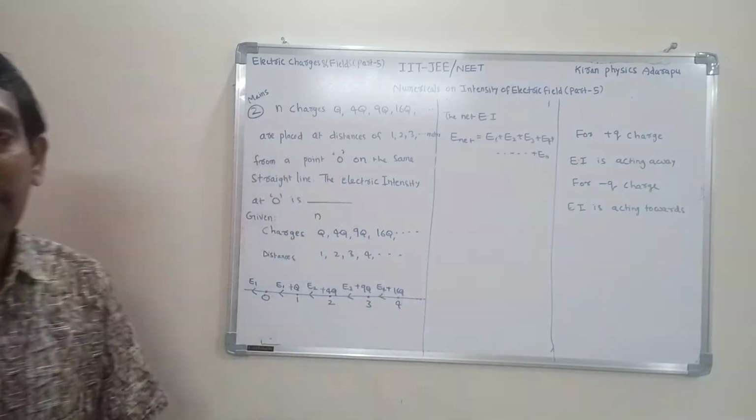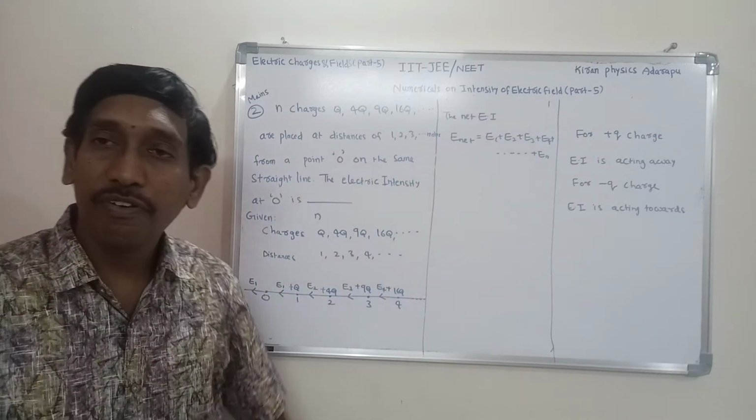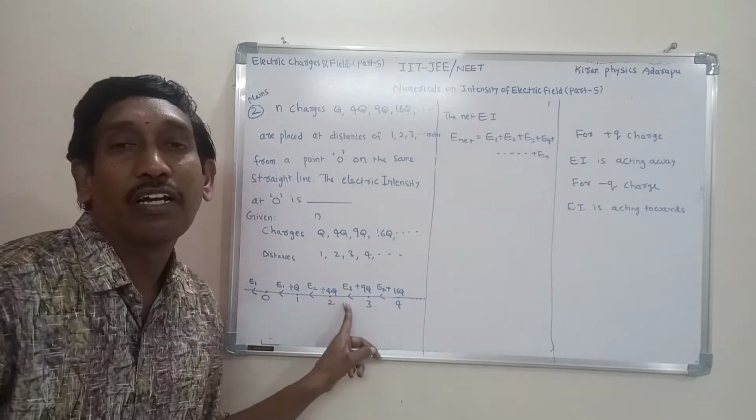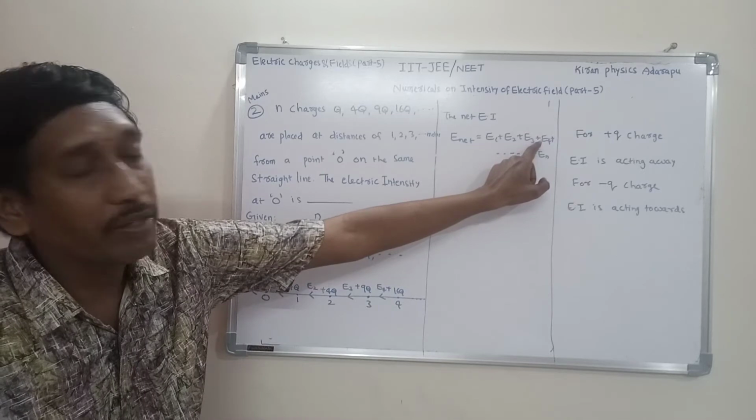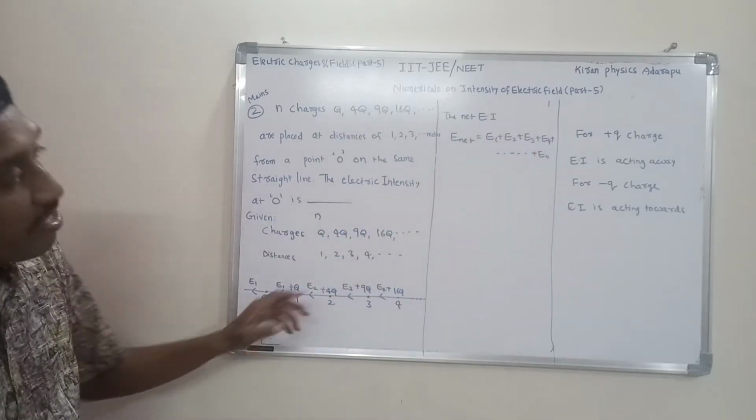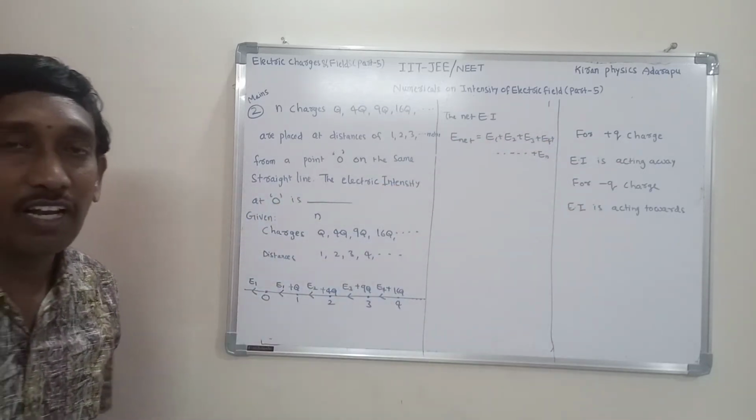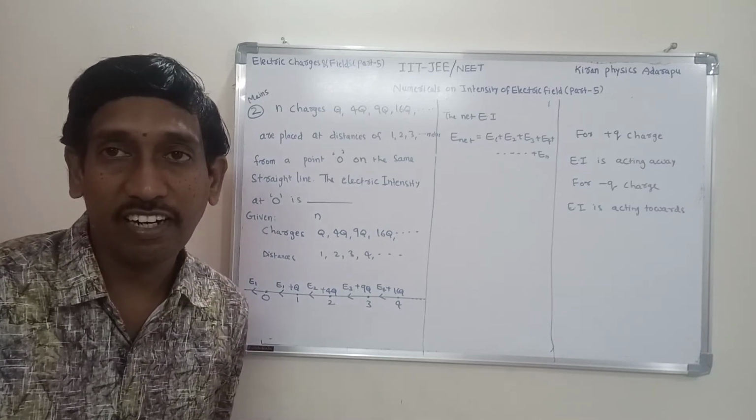N number of charges are taken here. If anything is anti-parallel, write a negative sign, but these are all in the same direction, so the sum of all these electric intensities is the resultant electric intensity.